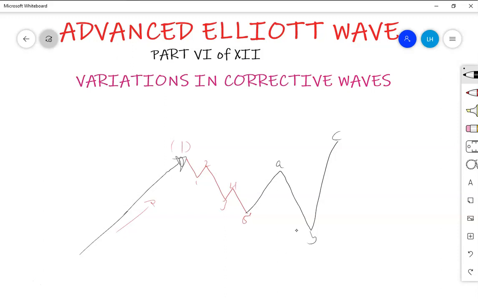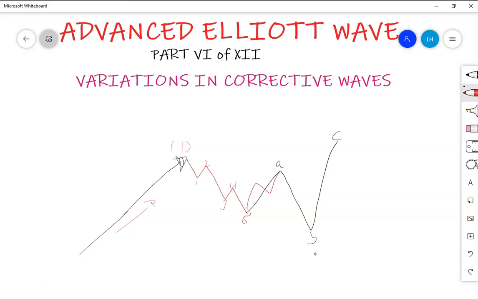So in order to understand that this is a flat, you will find that its internal wave in the first wave, wave A, in a flat, has got 1, 2, 3.